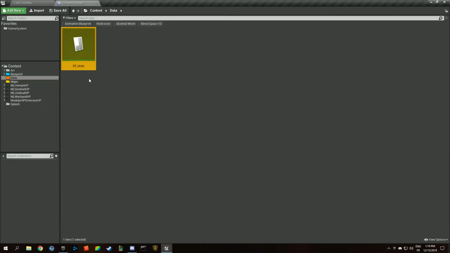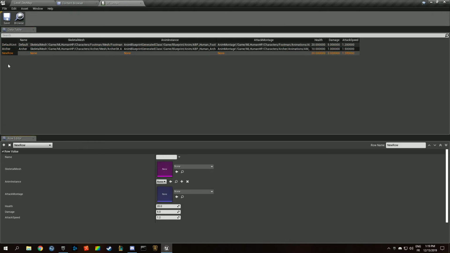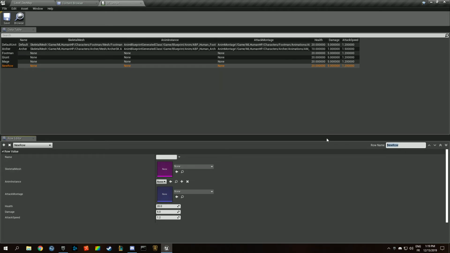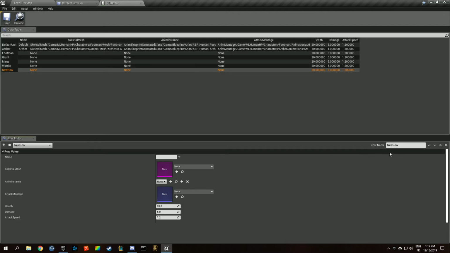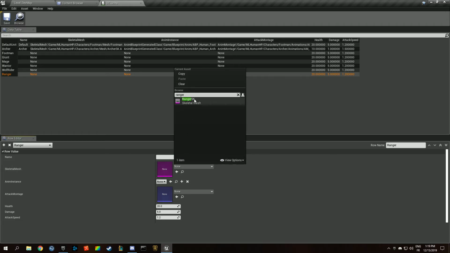We just need to add them to our data table, and we're going to create a new row, which is going to be the footman, the real one this time. We're going to have a new row, which is going to be the grunt and the mage and the warrior and the wolf rider and the ranger. Like this. So we have a ranger.